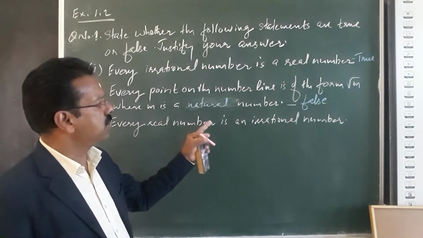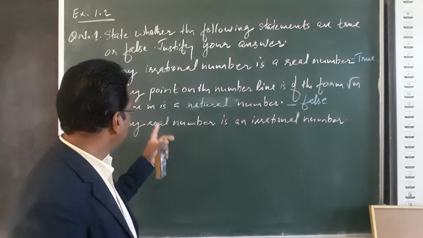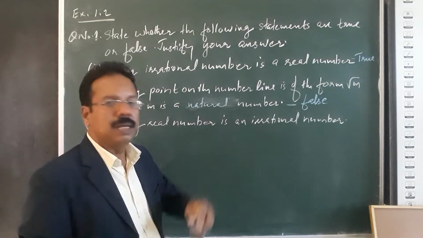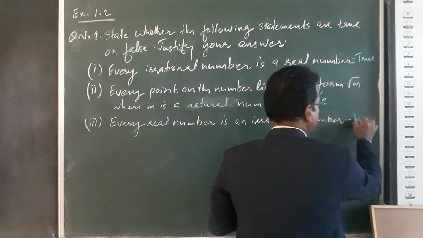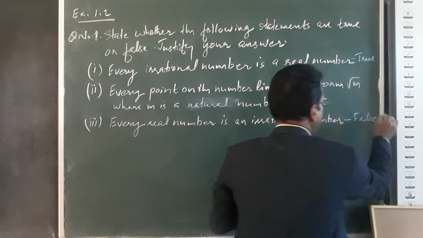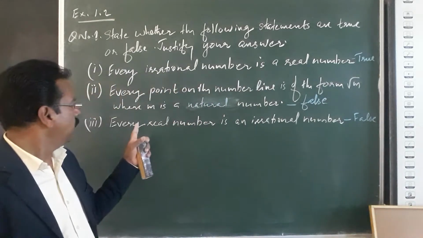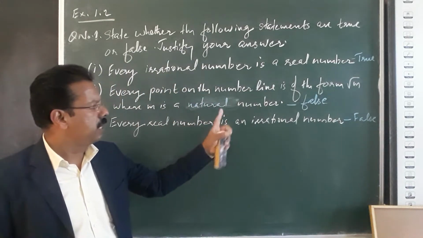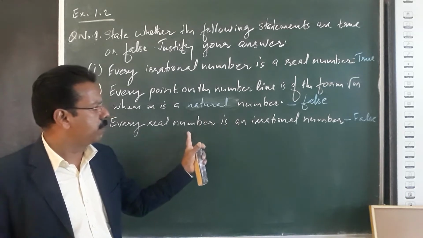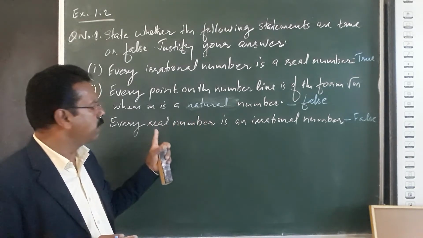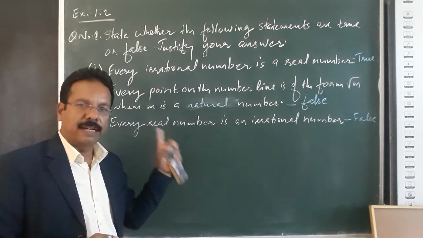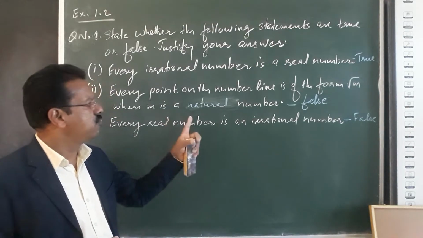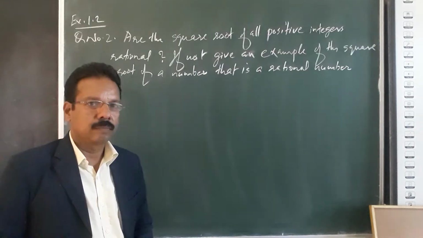Every real number is an irrational number. That statement is false. The reason is, every irrational number is a real number, but the real numbers include rational numbers also. Therefore, this statement is false.